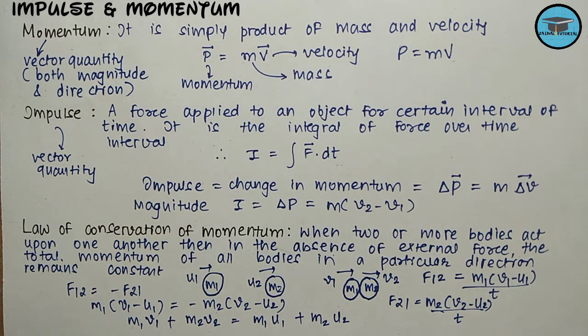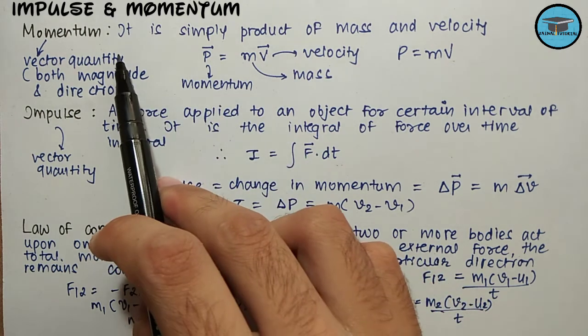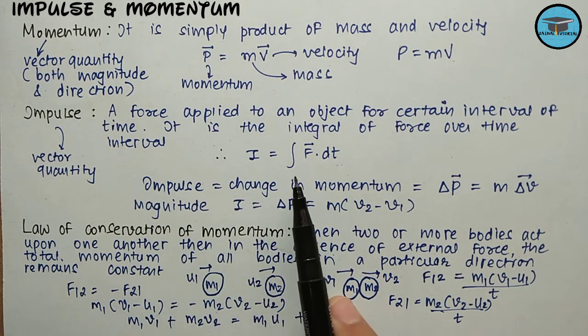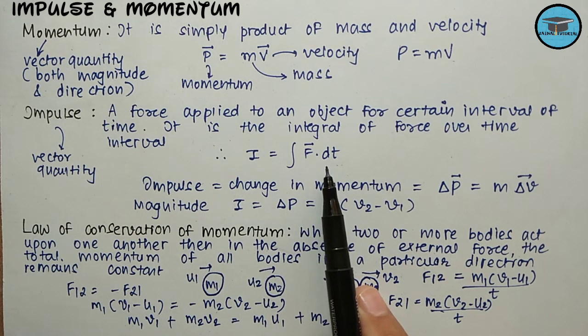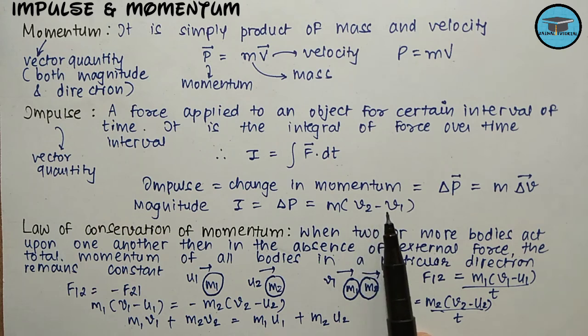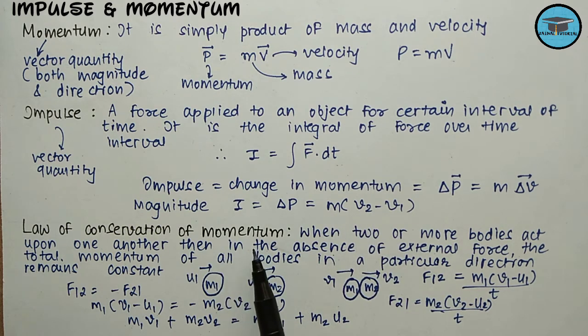So in this tutorial we have discussed what momentum is, that is the product of mass and velocity. Impulse can be given as the integral of force over the time interval, and is equal to the change in momentum, that is m (v2 - v1) if we are considering the magnitude. And we have discussed the law of conservation of momentum, which in mathematical form can be given as m1 v1 + m2 v2 = m1 u1 + m2 u2.